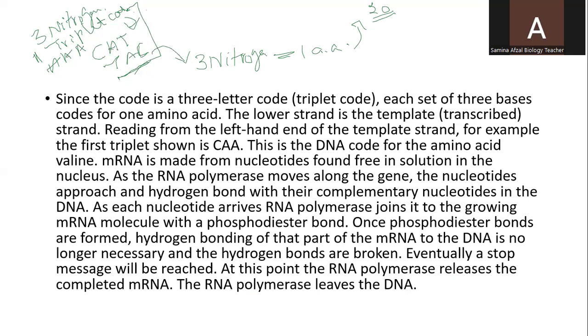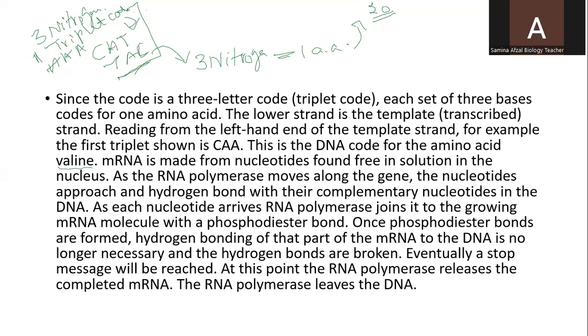The lower strand is the template strand. Any one of these strands which will be copied by the messenger RNA will be called the template strand. Reading from the left-hand end of the template strand, for example, the first triplet shown is cytosine, adenine, adenine. If we read the first triplet code in the template strand, it can be CAA, and CAA stands for an amino acid which is called valine.